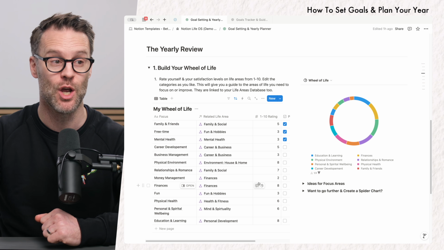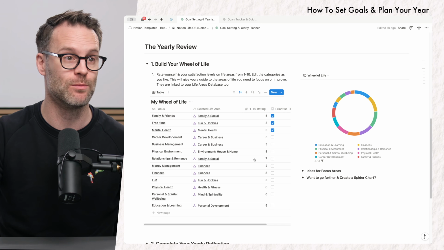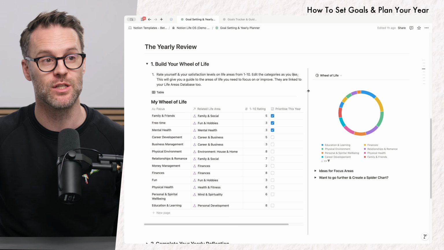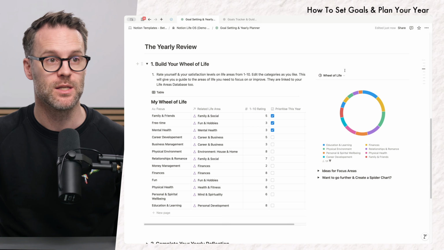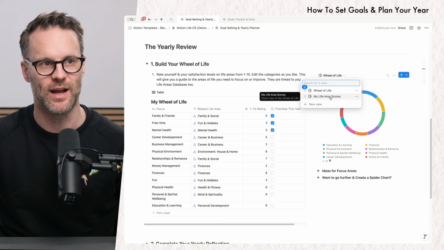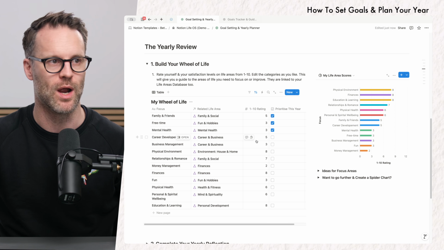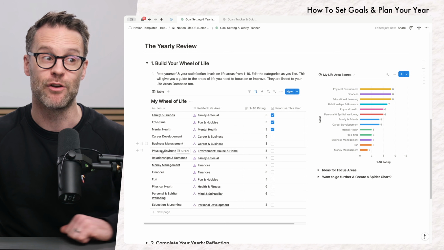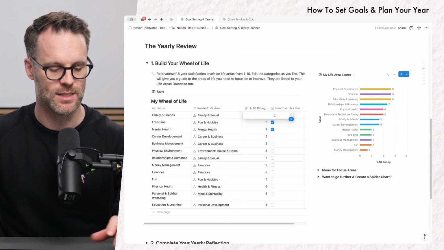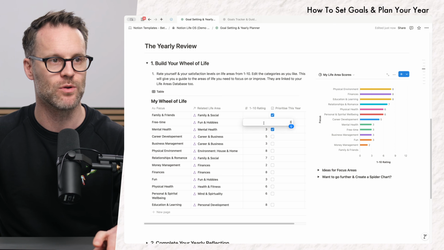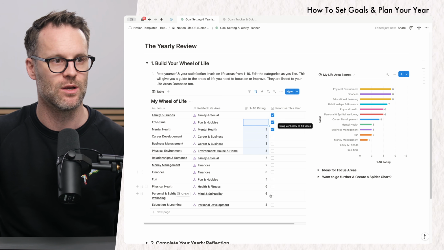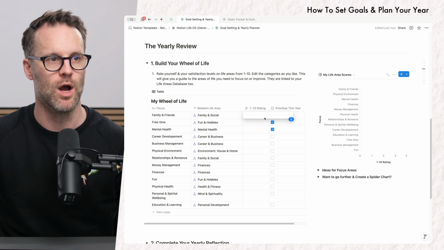And perhaps where would you like to, if I make this slightly smaller, where would you like to prioritize your time this year? So I actually, while we call it a wheel of life, actually prefer this because it gives us a kind of clearer view of where we're at. You could break them into these areas, and maybe what we do is you could just start clean. So I'm just going to delete all of these like that and work my way through.